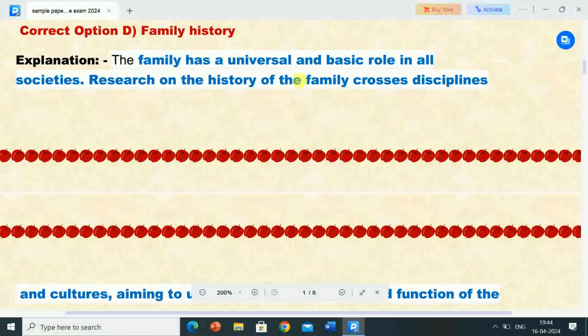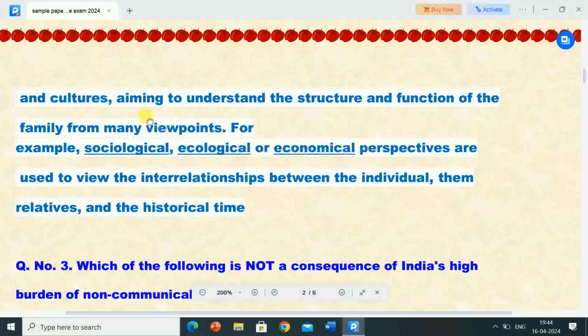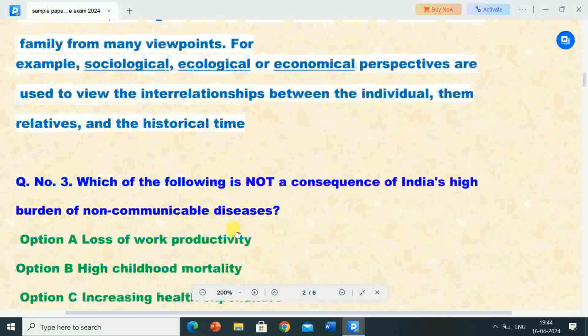Research on the history of the family crosses disciplines and cultures, aiming to understand the structure and function of the family from many viewpoints. For example, sociological, ecological or economic perspectives are used to view the interrelationship between the individual, their relatives and historical time.